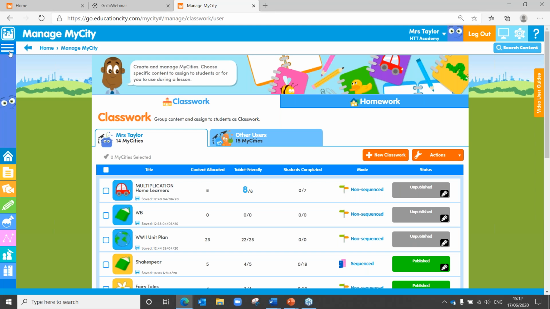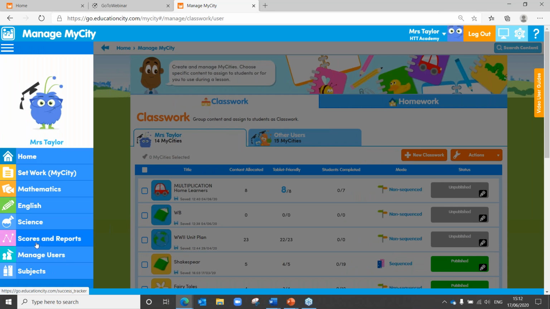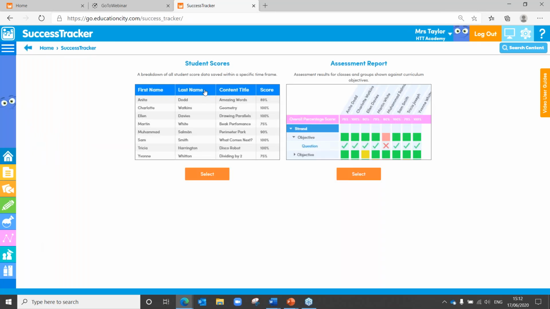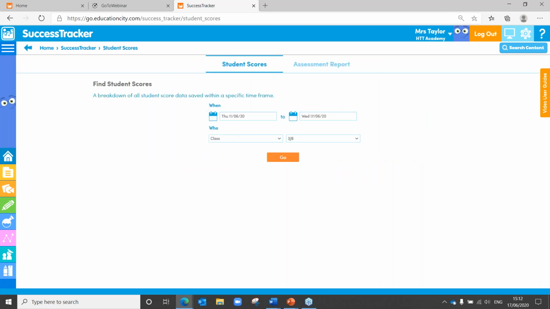So now it's time to review. And what I'm going to do is head over to the scores and reports and into the success tracker just here. And you can have a look for different dates. So if you've set work for that week, have a look for that week. If you need to, you can see that's for that week. But the great thing about this is you can actually set for a term, a half term, a key stage, an academic year, and group that information together to pass on to the next teacher if you need to as well. So I'm just going to go for a random date just there.